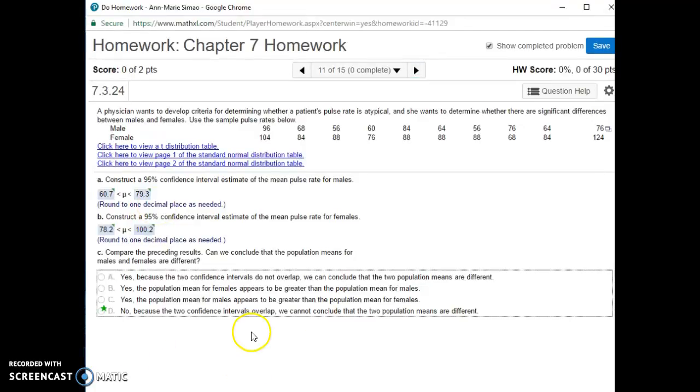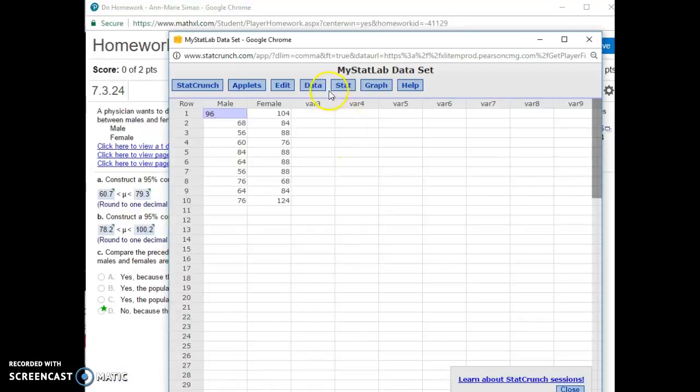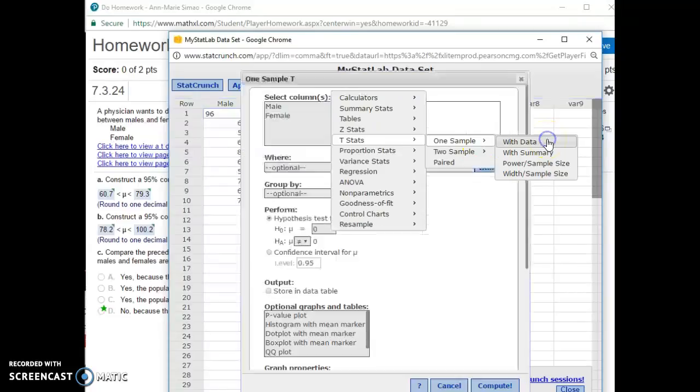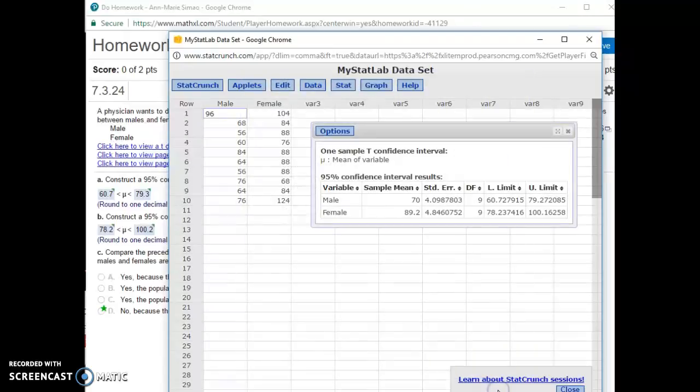So this is where I'm going to start showing you a little bit of the easier way to do it. So if I click on here, open in StatCrunch, I already pulled up the data in StatCrunch for you because it takes a little bit. I'm going to go to Stat. This is a T-Stat. Why is it a T-Stat? Because it's a sample. I have less than 30. I'm going to do one stat with data because I want one statistic for each of them. I need to select both columns because I need both of them. I'm going to click on confidence level, and it is a 95%, so 0.95. And I'm going to compute.